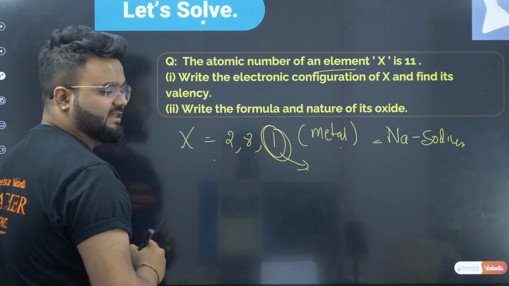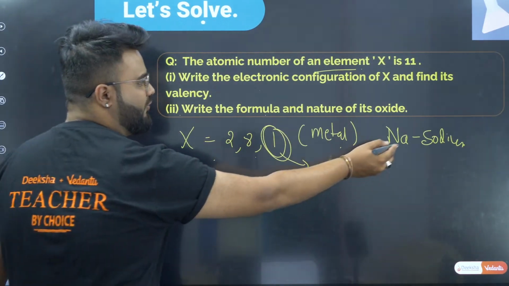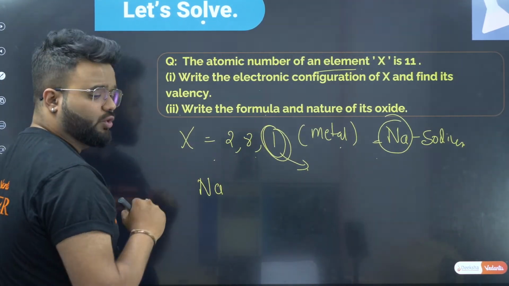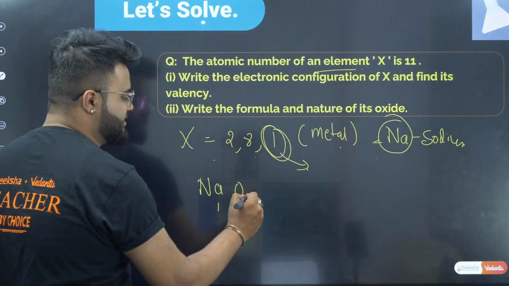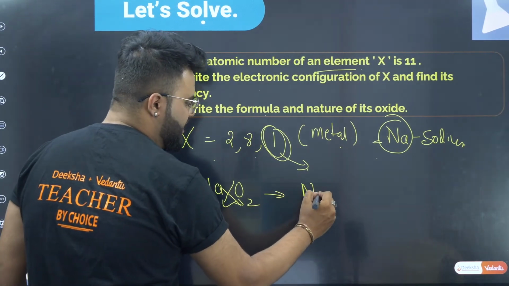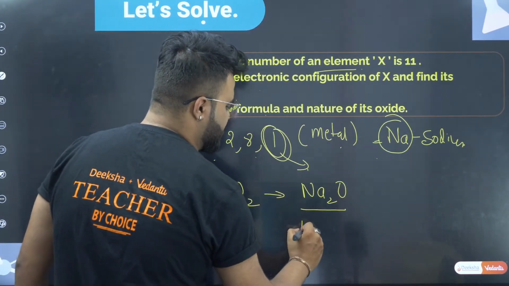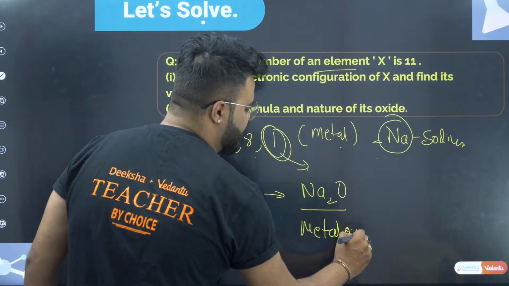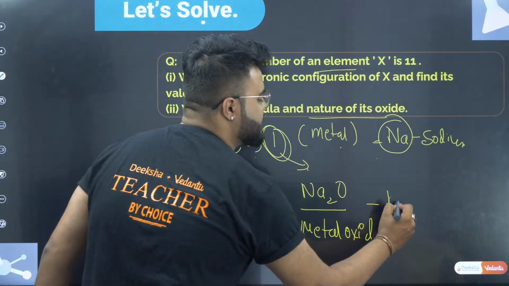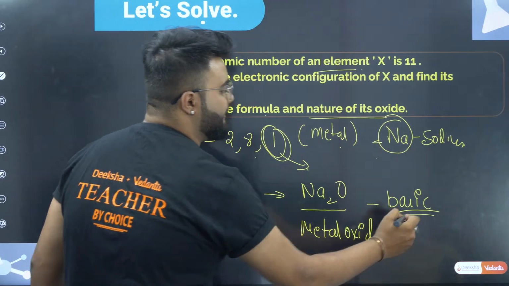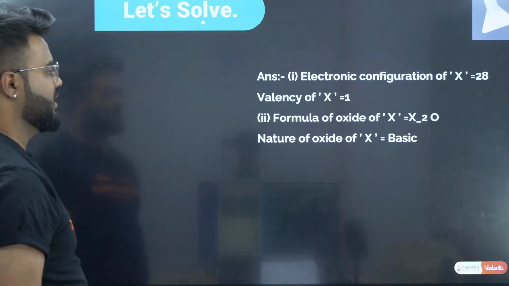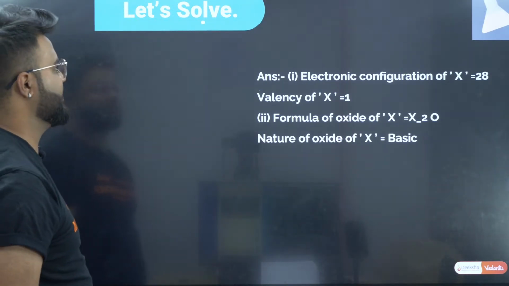Write the formula and nature of its oxide. Sodium metal has valency 1 and oxygen has valency 2. So cross-link this. What happens? It forms Na2O. Therefore, from metal, a metal oxide is formed, and the nature of its oxide is basic. Keep in your mind, it is basic in nature. Okay, so this is your answer, a 3 marks question.